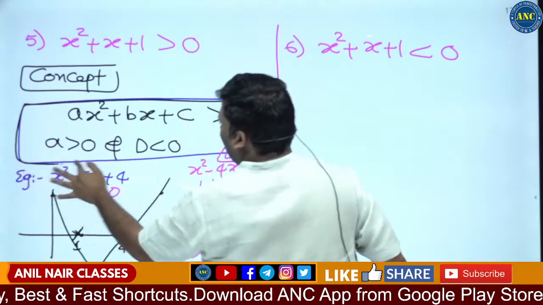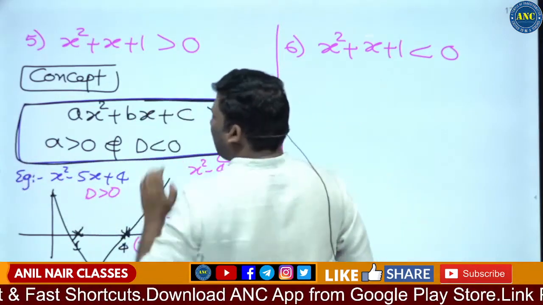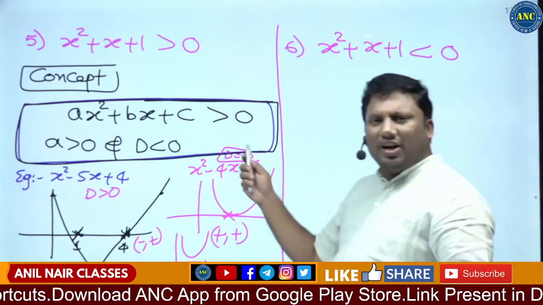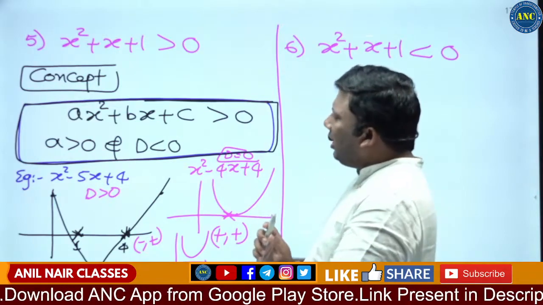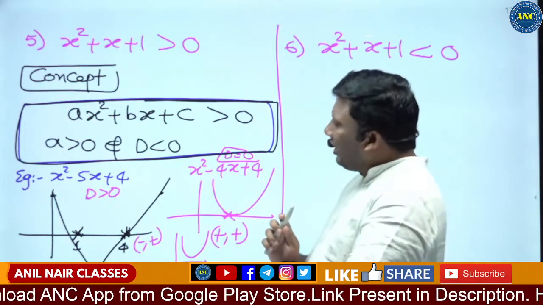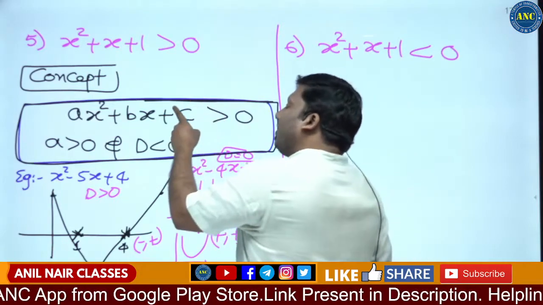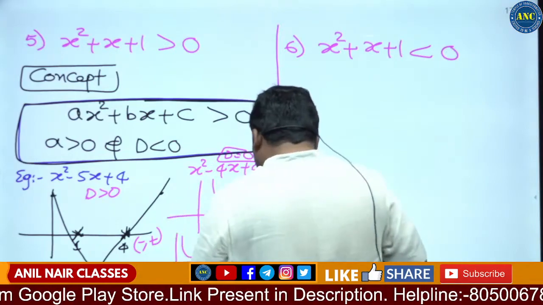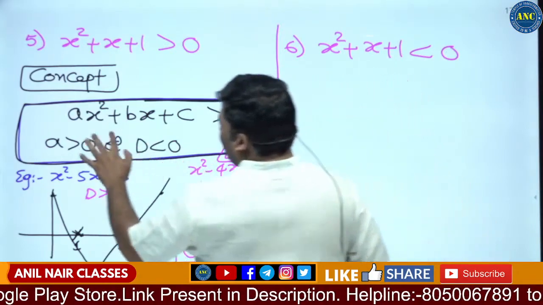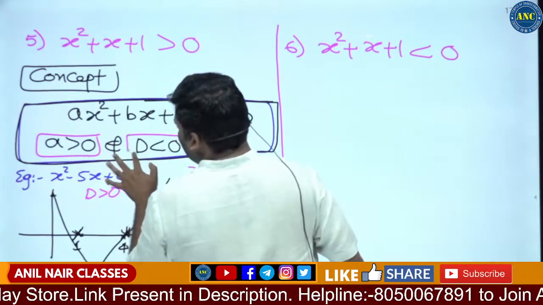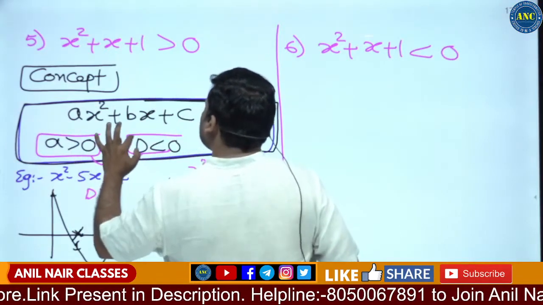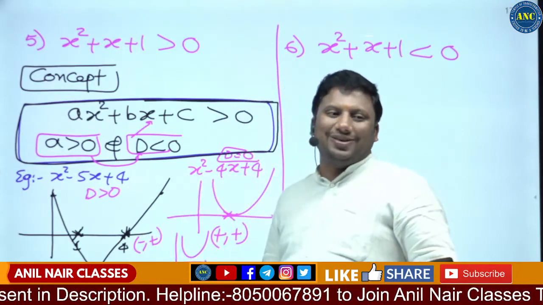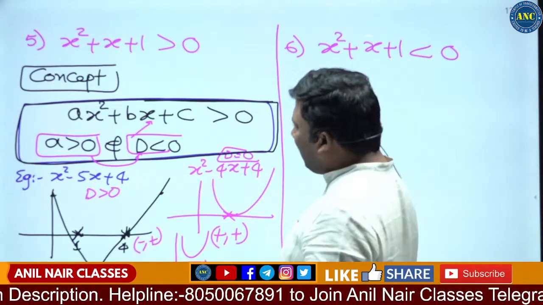A quadratic expression is greater than 0 only when a is greater than 0 and D is less than 0. Very, very important concept. For ax² + bx + c to be greater than 0, it should satisfy two conditions. What are the two conditions? a greater than 0 and D less than 0. If these two conditions are satisfied, then the quadratic expression will always be greater than 0.